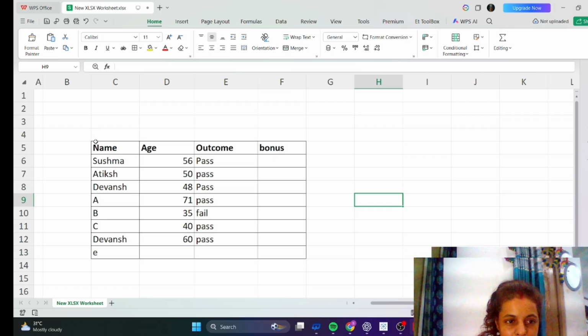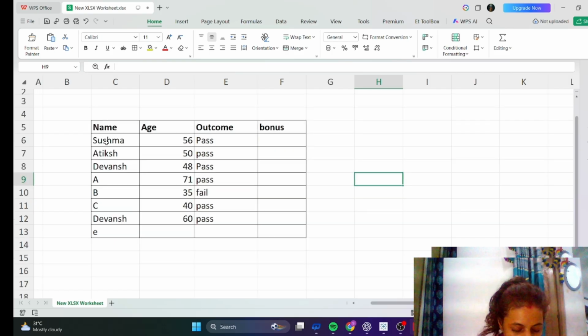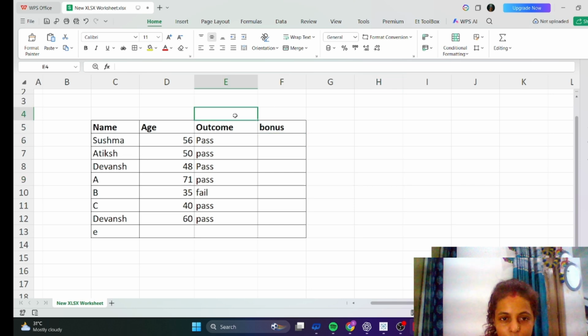After pressing Control and scrolling down, it will zoom in and zoom out, scroll up and scroll down if you do that. So guys, we are going to work on the bonus here. Suppose, and it's all about the IF function. So I am typing IF here.